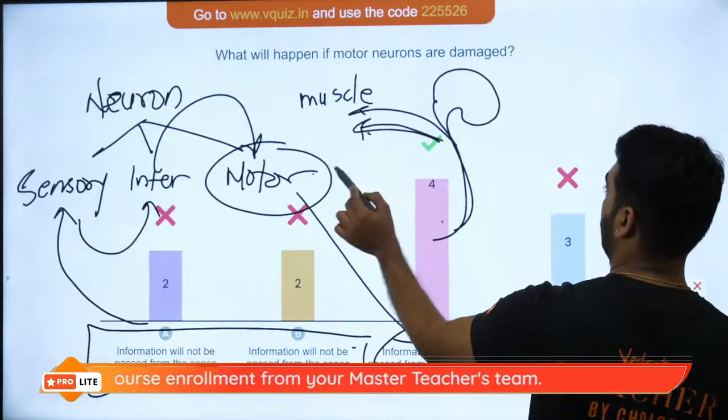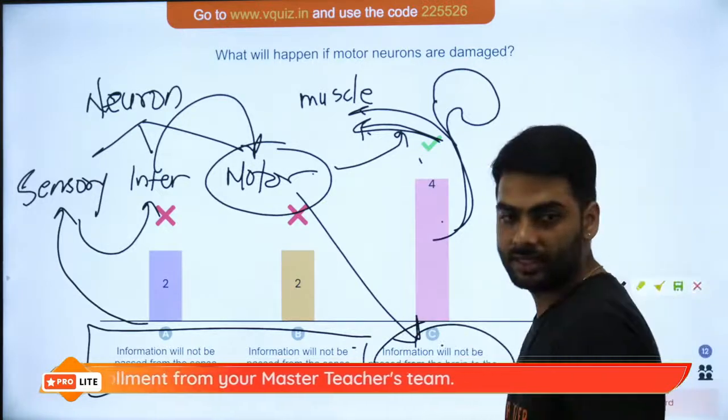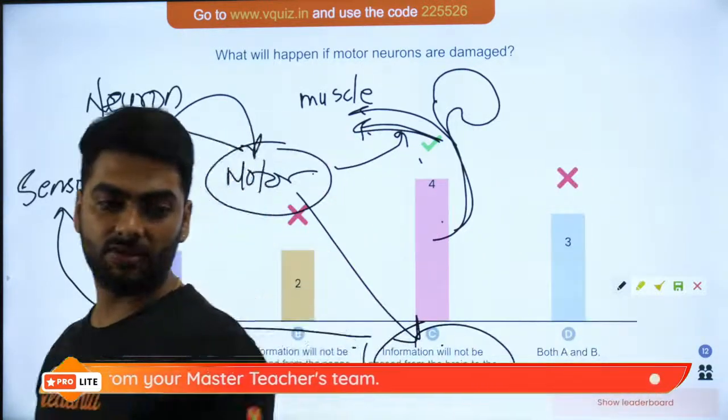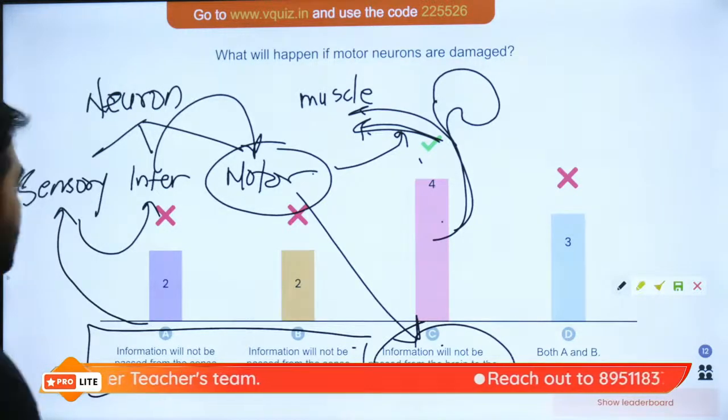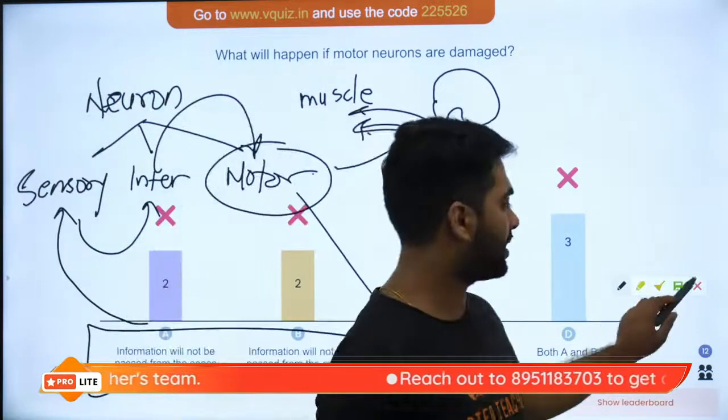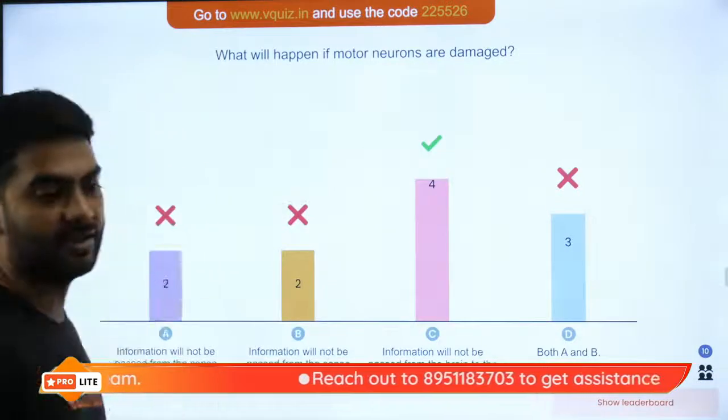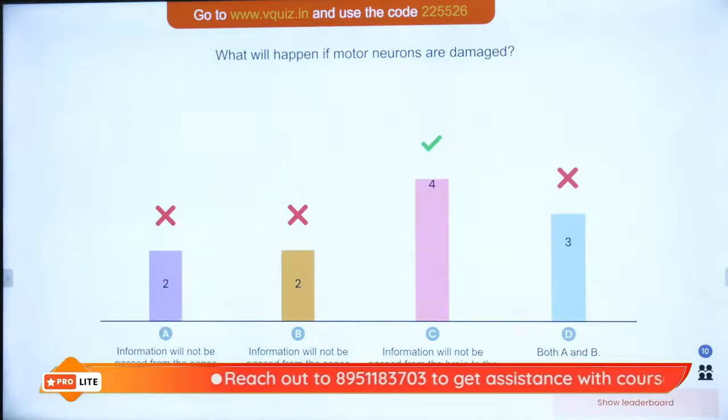That is done by the motor neuron. Okay? And that is why C becomes your correct answer. So these 2 options, and option D was just given to confuse you, but that's great that you guys did not get confused. Very nice.